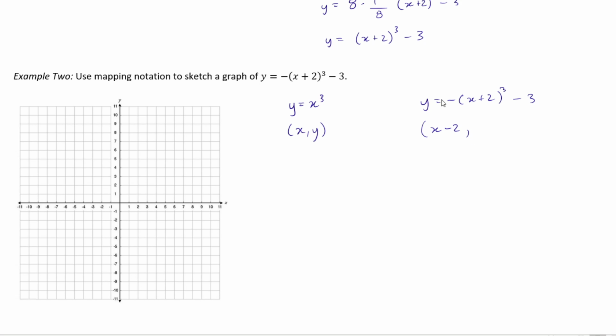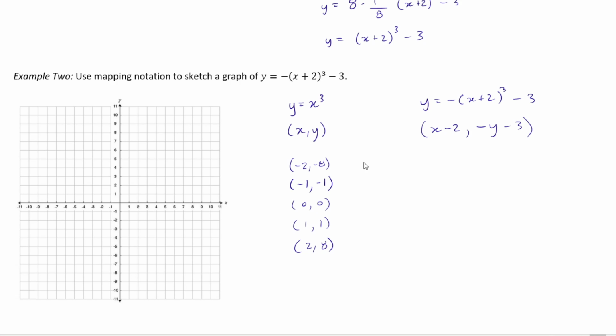All right. And then we have a reflection in the x-axis, so negative y, and then we have 3 units down, minus 3. We're going to pick a few points here that are fairly common for our cubic function, right? And so that would be like, for example, negative 2 gives us negative 8, negative 1 gives us negative 1, 0, 0, 1, 1, and 2, 8. These are all points on the parent function y is equal to x cubed.